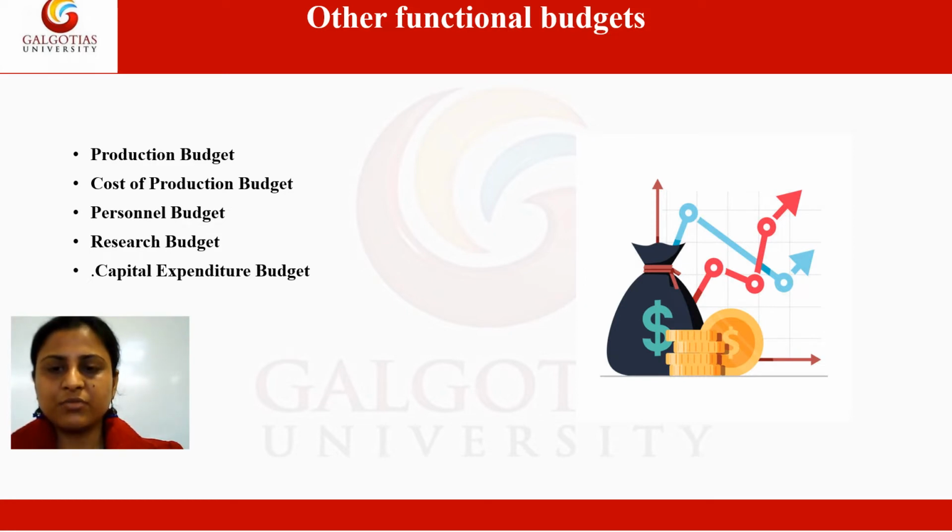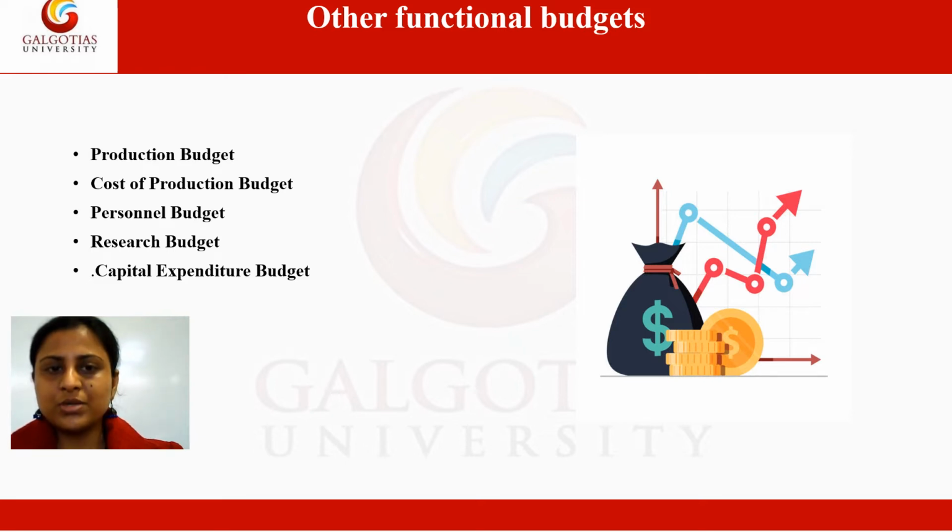So this budget of course forecasts the cost of production, and first separate budgets can be prepared for each element of cost. Like to calculate the total cost of production, we need the amount of direct materials, direct labor, then office overheads, sales and distribution overheads. So we can prepare separate budgets for all these elements of cost, and then finally we can prepare cost of production budget.